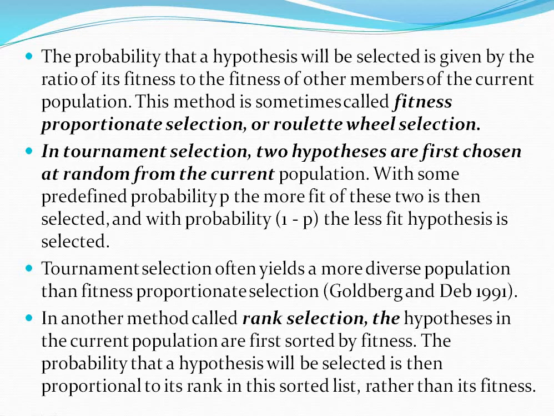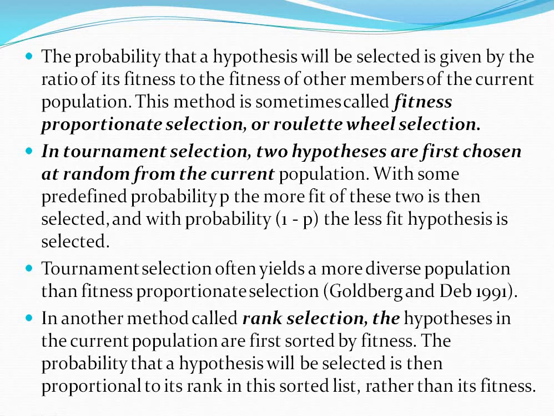The first type of selection is roulette wheel selection or fitness proportionate selection. What is fitness proportionate selection? It takes the ratio of the particular hypothesis's fitness with the fitness of the other hypotheses present in the current population, and that is what it selects. The second type of selection is tournament selection.